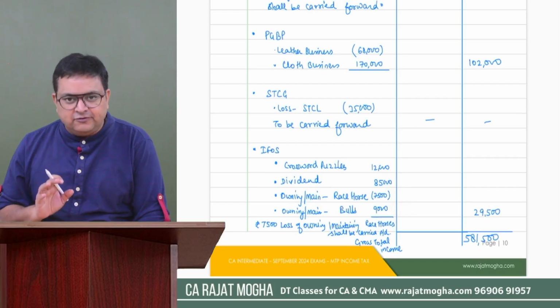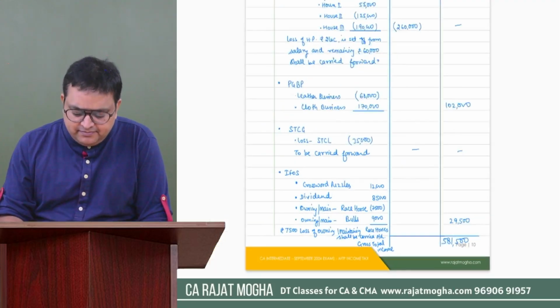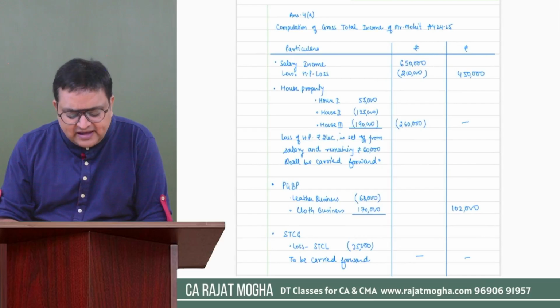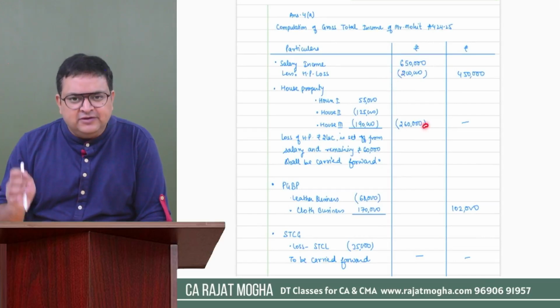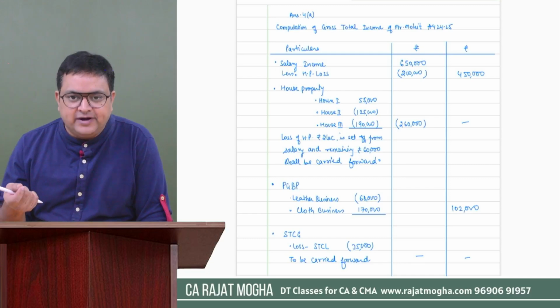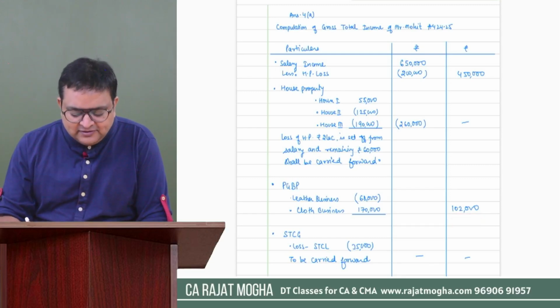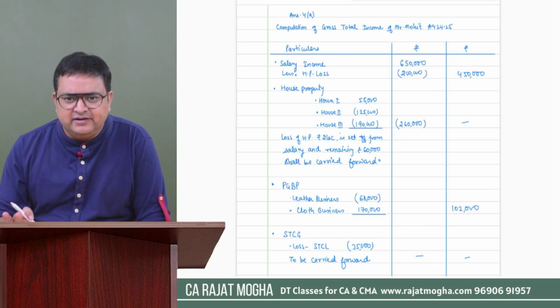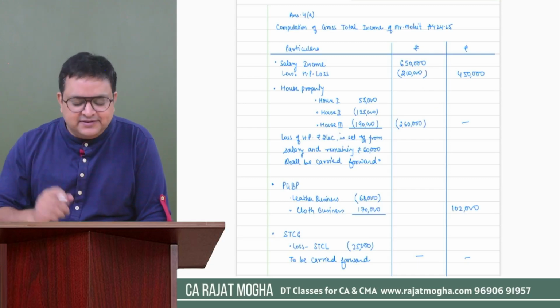From here you can set off house property, but it's easy to set it off from salary itself, because otherwise you have to see, even from PGBP the entire loss is not getting set off, right? There is only 1,02,000 rupees. So it's better to set it off from the salary itself, right? Don't make it complex, make it easy.